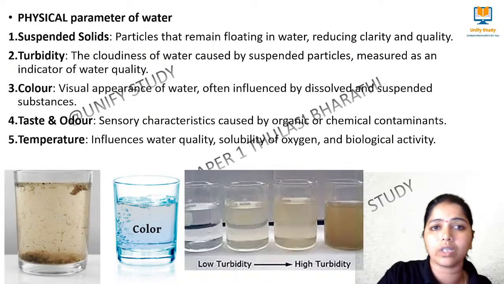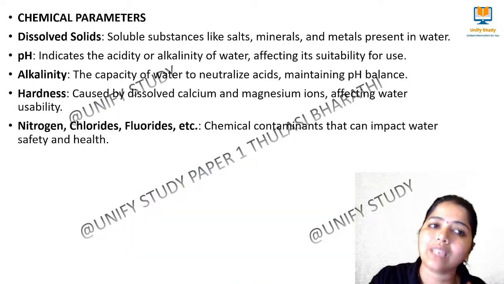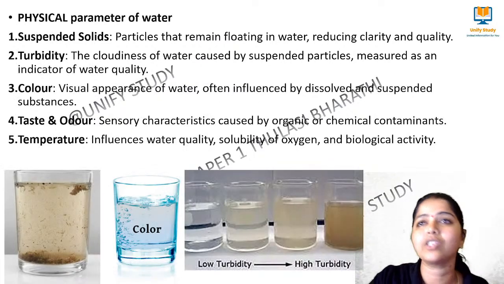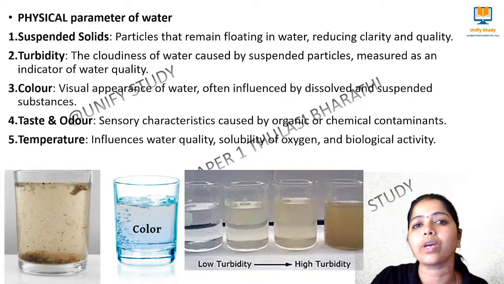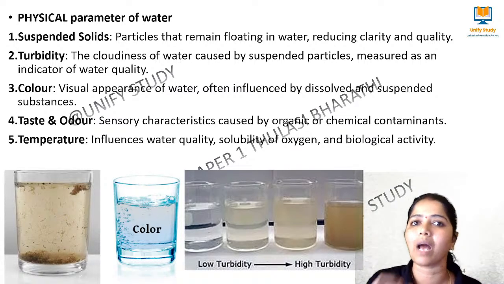With respect to water quality, there are three important parameters. One is the physical parameter, another one is the chemical parameter, and another one we call the biological parameter. Based on these parameters only, we will be talking about the quality of the water. So first we talk about the physical parameter of the water.